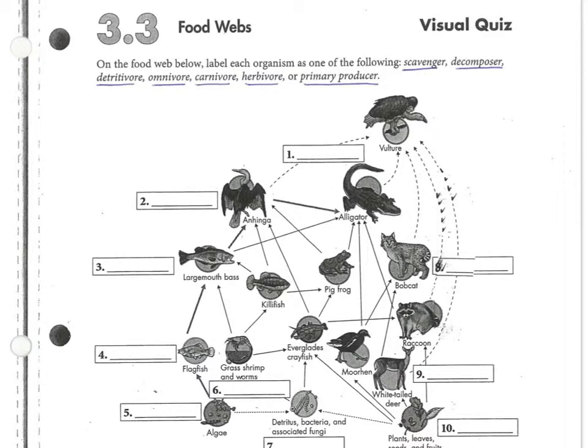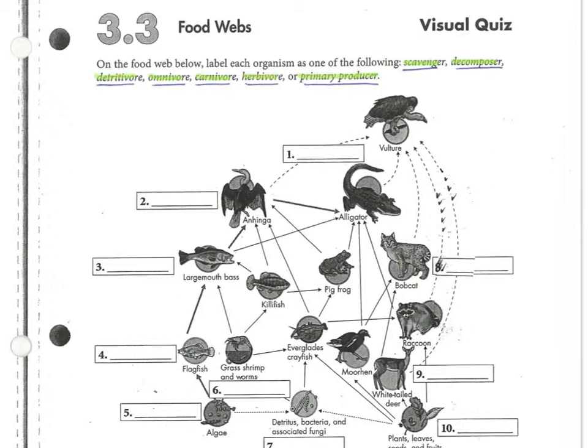For this worksheet, we're going to take a look at a more complex food web. The first thing that we need to do is make sure that we understand the vocabulary being used. At the top of the paper, it asks you to label each organism as either a scavenger, a decomposer, a detritivore, an omnivore, a carnivore, a herbivore, or a primary producer.